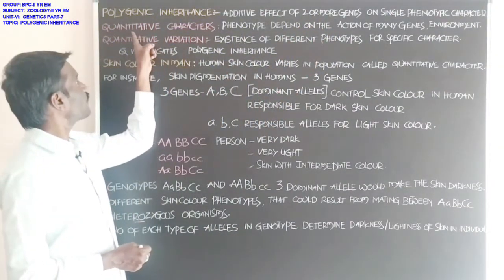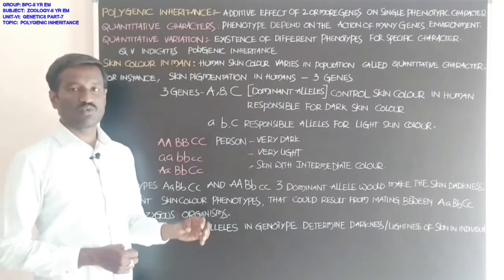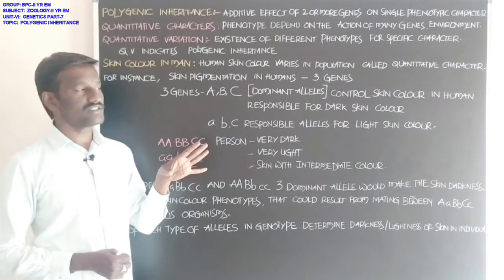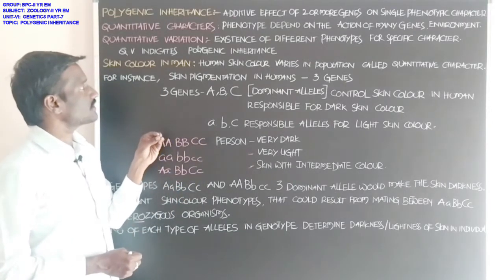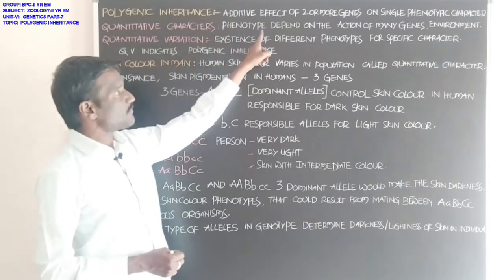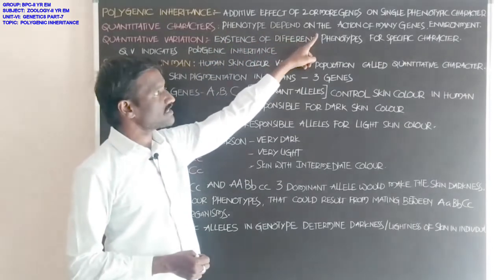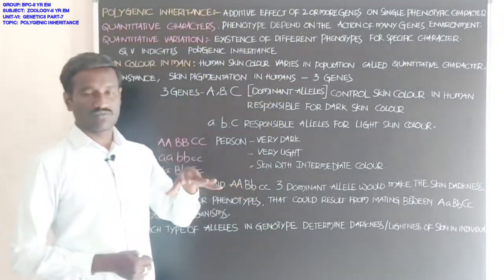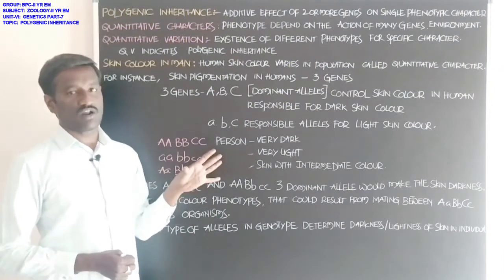Students, what are quantitative characters? Quantitative characters mean the phenotype depends on the action of many genes, along with the environment.